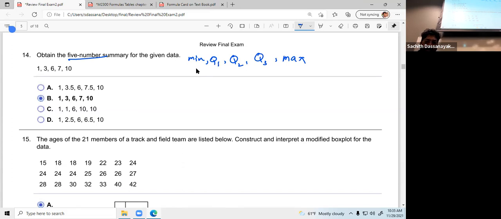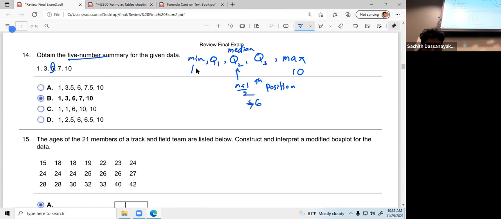So min, you can see it is 1. Max, definitely it is 10. In between, first find the Q2. There are how many? 1, 2, 3, 4, 5. So how do you find the Q2? N plus 1 divided by 2 gives the position, and at that position you find the median. Q2 means median. So 5 plus 1 is 6, divided by 2, is 3. So median is 6. Q2 is 6.